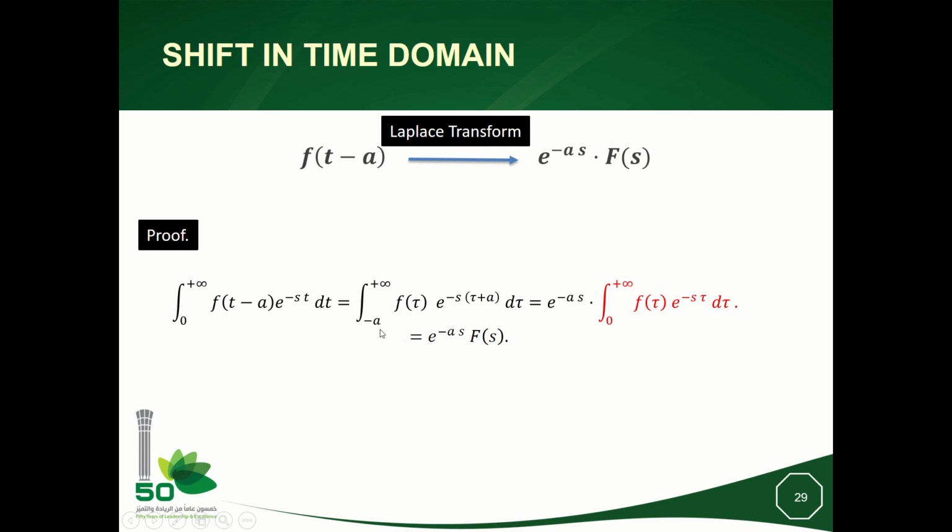If a is positive, from the interval minus a to 0, the f is 0, okay? This is why we will have 0 to plus infinity, f of tau exponential minus s tau d tau, which is exponential minus as times the Laplace transform of ft.